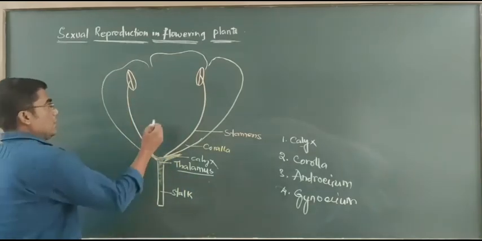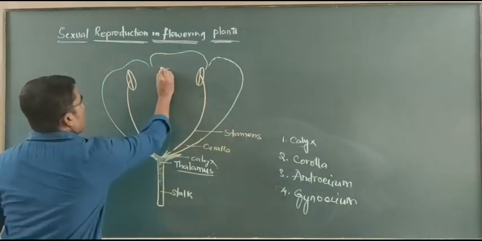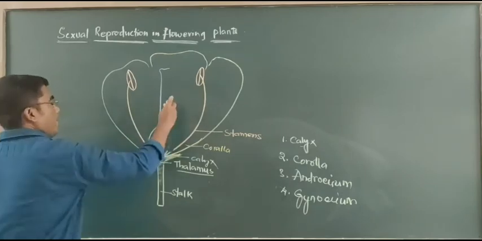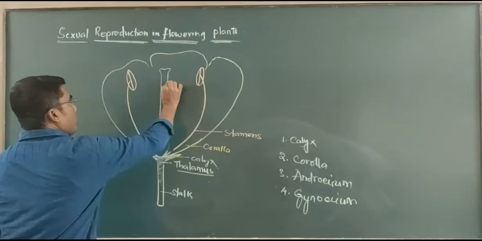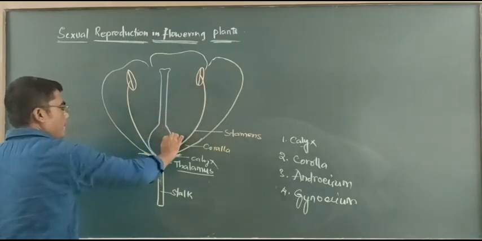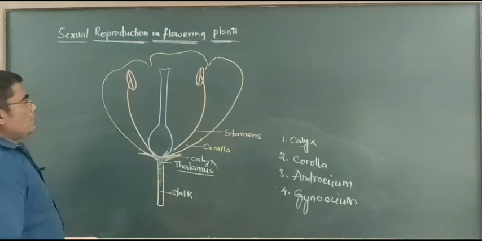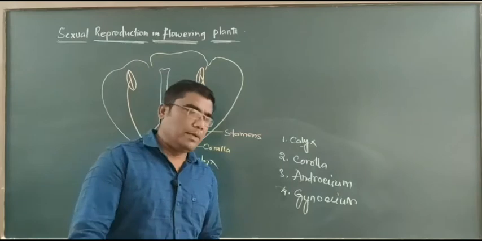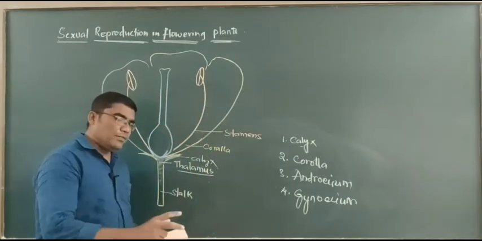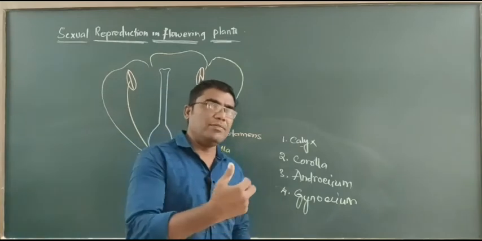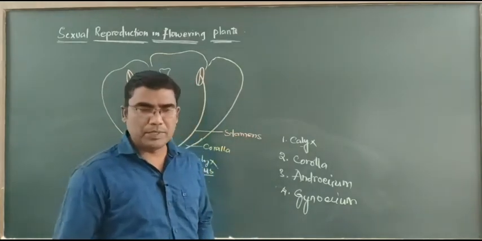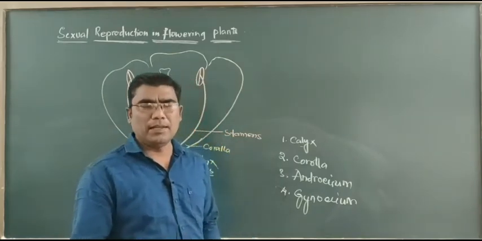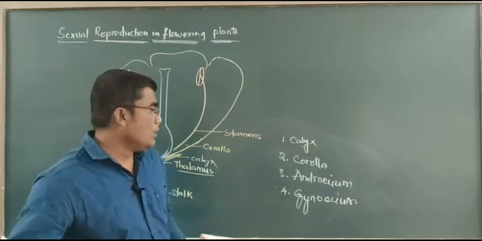After this, there is the gynoecium. Gynoecium is made up of carpels, and there are different types of gynoecium in different species of plants. Where the gynoecium is made up of a single carpel, it is called monocarpellary; two carpels, bicarpellary; three carpels, tricarpellary, and so on.